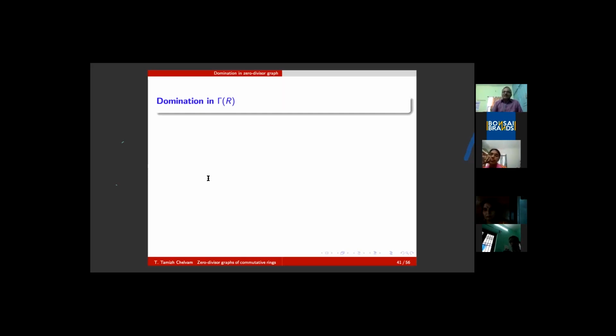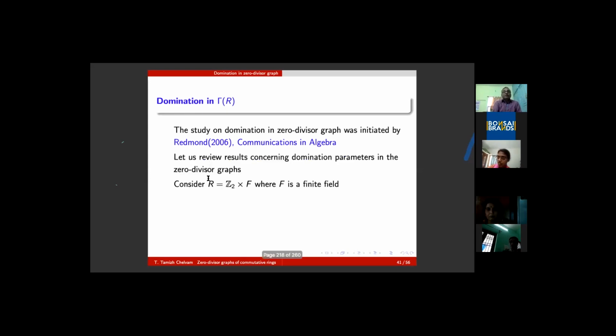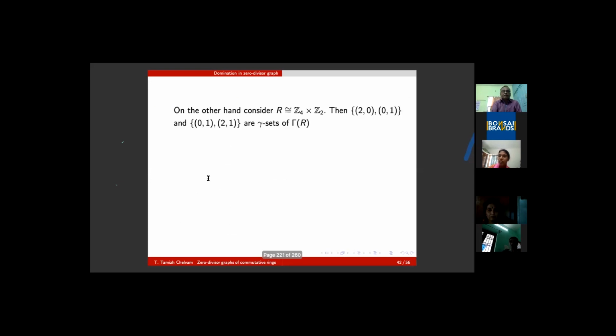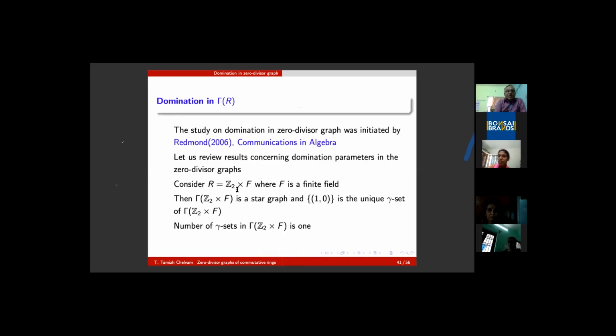Then we started a new study on the zero divisor graphs. Basically, what are the extensive graph theoretical properties of this zero divisor graph? In fact, in 2006, Redmond, in Communications in Algebra, proved that, of course, you take R equal to Z2 cross F, where F is a finite field and Z2 is a field of 2 elements.